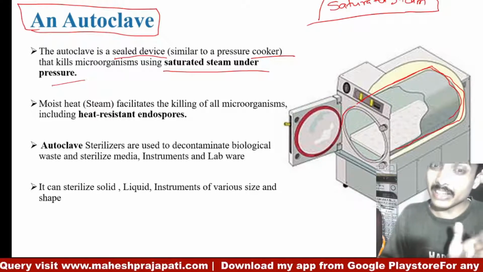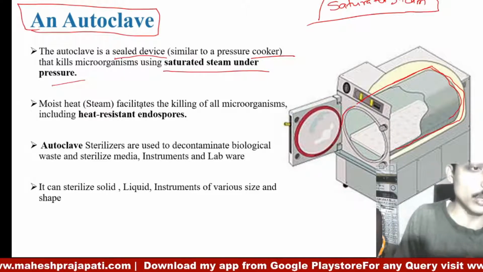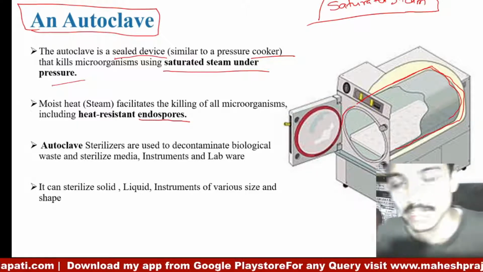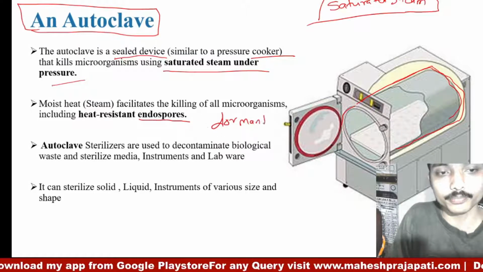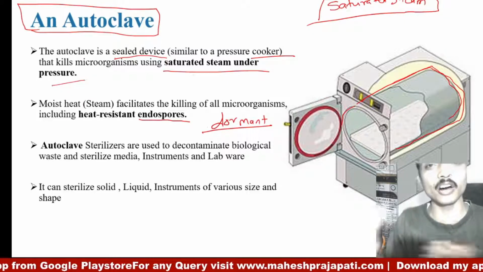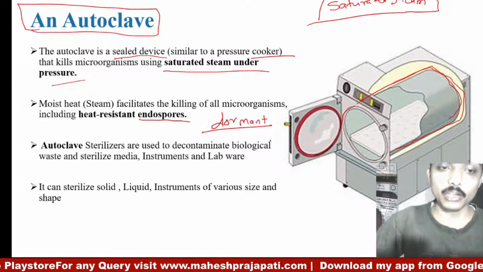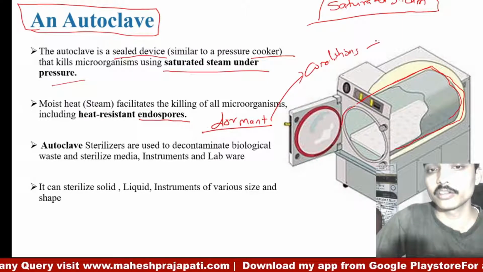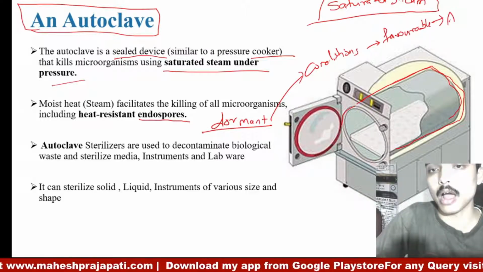Now, it can kill the heat resistant endospores. As we know, spores are a dormant form. I said dominant, but it's basically dormant, not dominant. It is a dormant form, which is initially in inactive mode when conditions are unfavorable, but as conditions become favorable it becomes active.